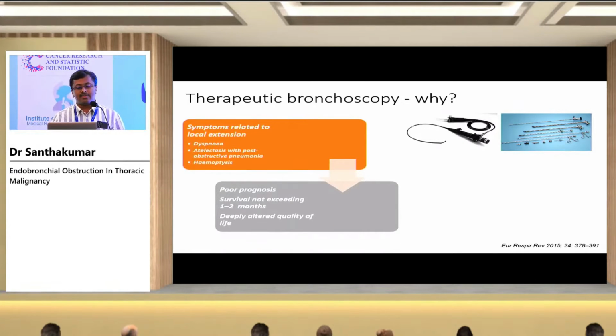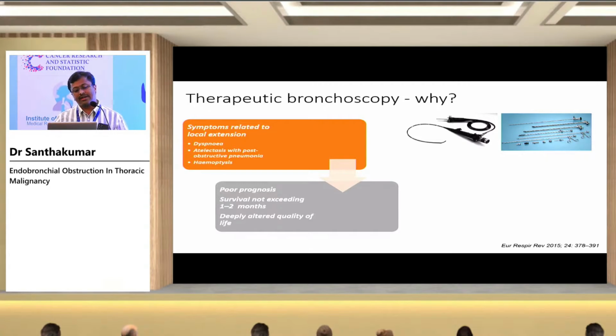Because these patients have symptoms. Basically, they present with dyspnea, and the dyspnea is significant. If you do something like debulking the tumor, you can dramatically change the patient's symptomatology, and the patient can improve dramatically from the dyspnea. Atelectasis and obstructive pneumonia can complicate the issue, so it can be avoided. And if the patient presents with bleeding, then probably he needs something to be done to control the bleeding.